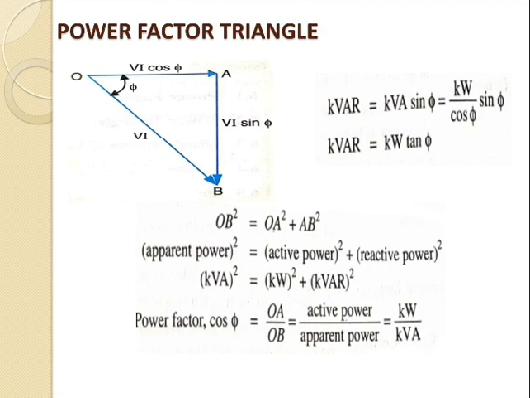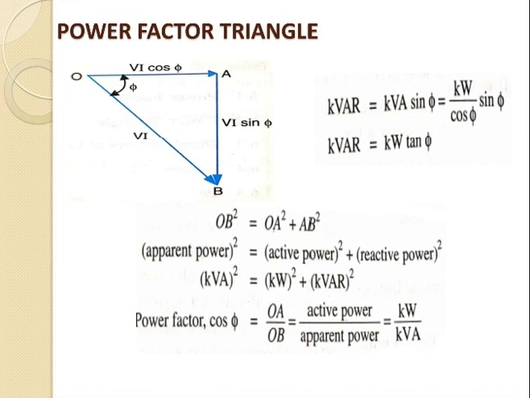Now we are going for the power factor triangle. Firstly, consider the figure having a triangle OAB. The analysis of the power factor can be made in terms of the AC circuit. If each side of the current triangle OAB is multiplied by voltage V, we get the power triangle OAB, which is shown in the figure.